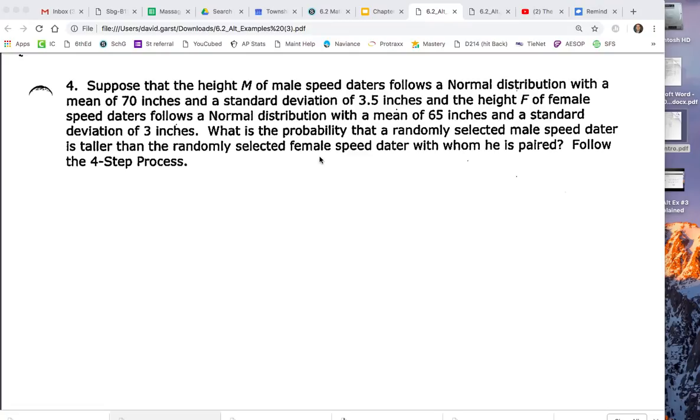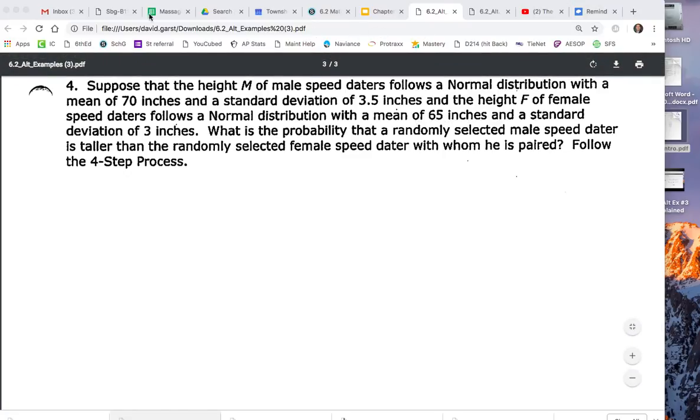Okay, so for this problem, it looks like the males are typically taller than the females. The males are 70, the females are 65. Males are about 5 inches taller. The males have a little more variation than the females, but it's possible that a randomly selected guy is shorter than the randomly selected girl, or vice versa.